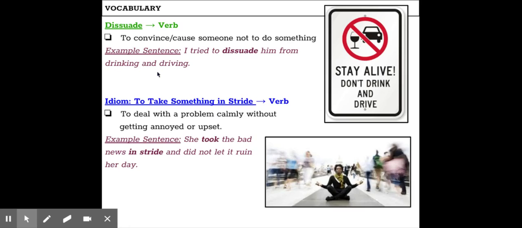Our next vocabulary word is an idiomatic phrase. It is to take something in stride, which you're going to use as a verb. So to take that verb, something, in stride. It means to deal with a problem calmly without getting annoyed or upset. So our example sentence reads: she took the bad news in stride and did not let it ruin her day. So notice that the something is what we replaced with the bad news. So you put whatever it is that the person is being calm about right there in the place of something.